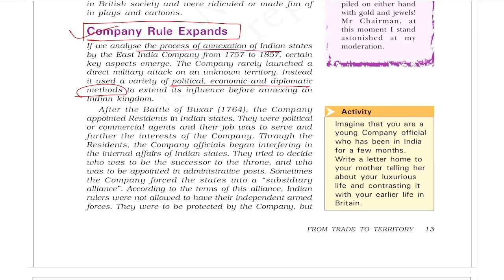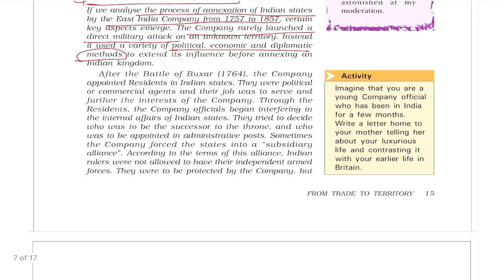If you analyze the process of annexation of Indian states by the East India Company from 1757 to 1857, the company rarely launched a direct military attack. Now, against the Maratha or Mysore, we are seeing battles. That doesn't mean every time for annexation the British used battle. No, they rarely launched a direct attack. Most of the time they used different methods. We have already seen the ring fence policy or subsidiary alliance, etc. So now here we are going to analyze the subsidiary alliance policy, how this policy helped the East India Company to annex Indian states.